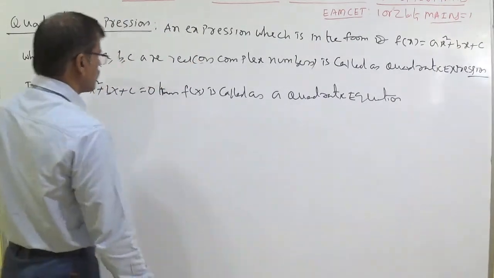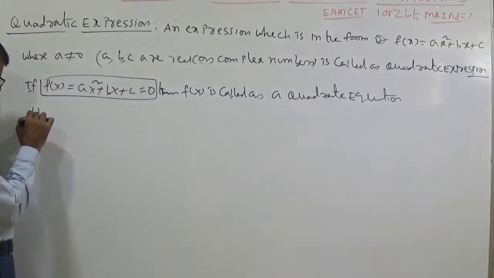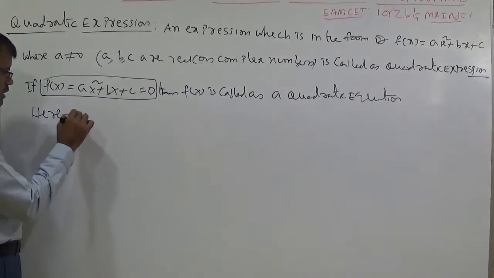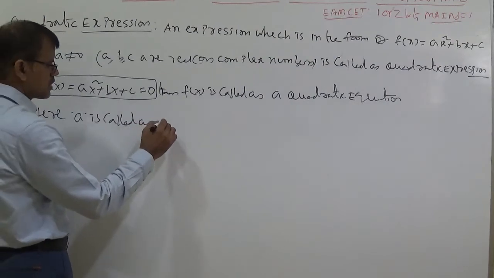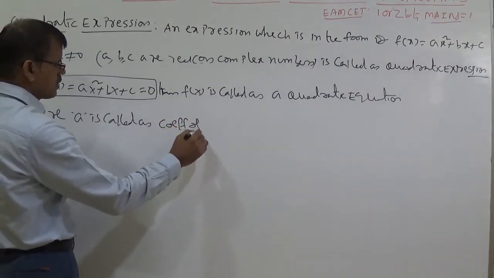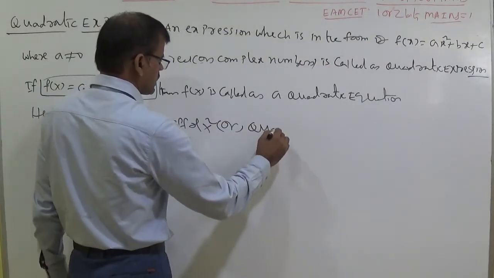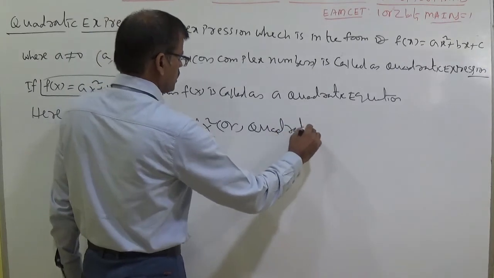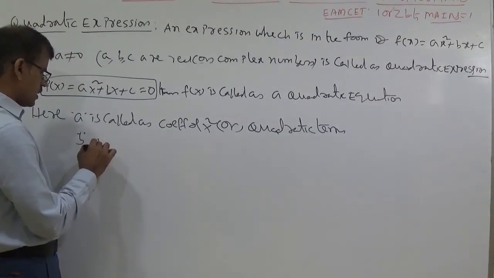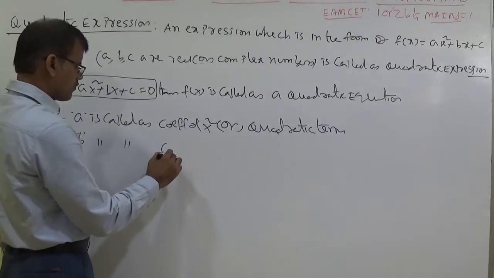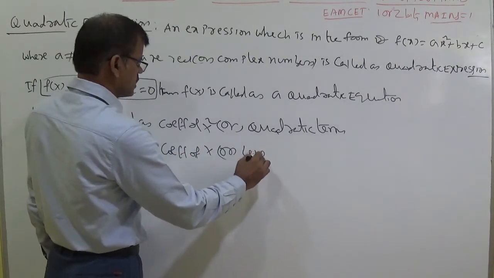It is called a quadratic equation here, which is of the form ax² + bx + c = 0. Here a is called the coefficient of x², or the special name is the quadratic term. And b is called the coefficient of x, or the linear term.